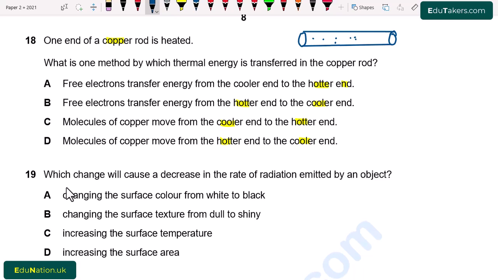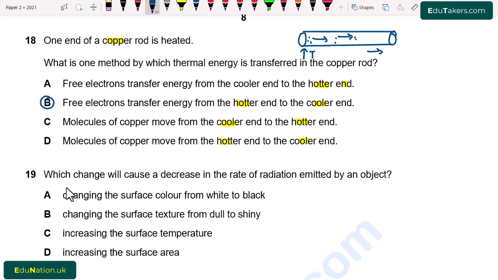So I heat from one end, then what will happen? When I heat, these electrons absorb energy. So these free electrons move from hotter end towards the cooler end and transfer energy to the other electrons, due to which the thermal energy is transferred from one end into another end. It means here the free electrons transfer energy from the hotter end to the cooler end. So B option is correct.